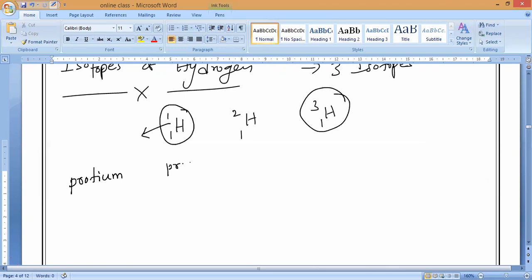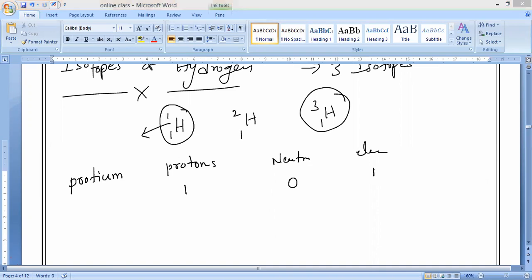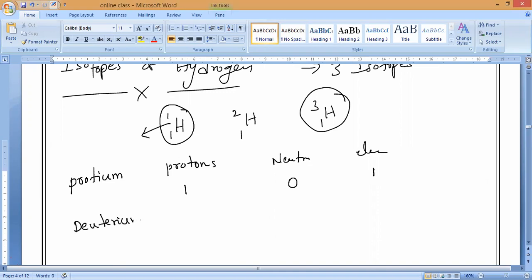Now if you take protium, the number of protons, number of neutrons, number of electrons. Number of protons, how many? 1. Number of neutrons? 0. Number of electrons 1. Protium has neutrons 0. Next is deuterium. Deuterium, if you take the number of protons, how many? 1. Number of neutrons also 1, and the number of electrons also 1.